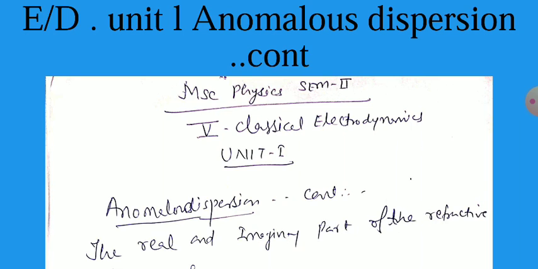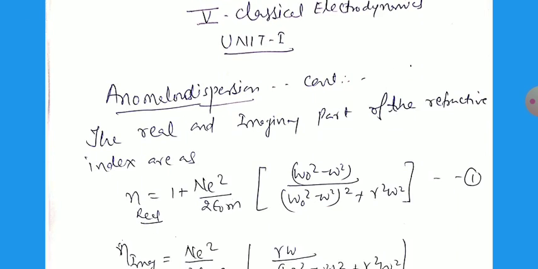Today we will discuss MSc Physics semester 2nd, 5th paper, that is Classical Electrodynamics, Unit 1st, and that is the anomalous dispersion. We will continue that one. What we mean by anomalous dispersion we have discussed earlier, and on which factors this depends. Today we will be continuing that one, and then finally we will discuss the resonant absorptions, how it is possible, and what is responsible for the conductors.